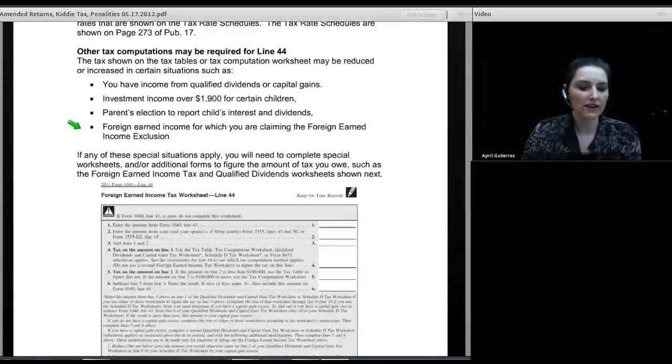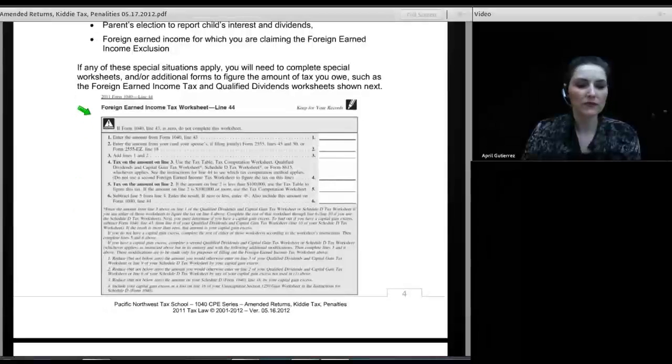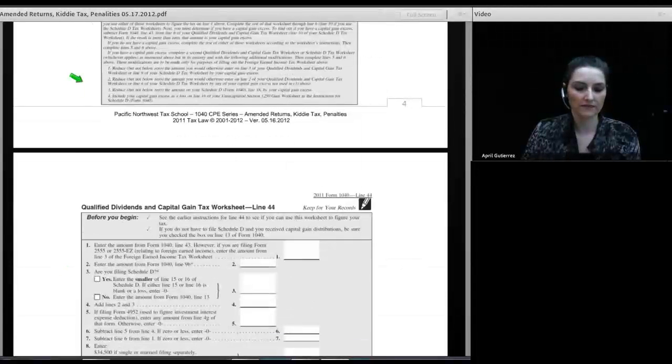And so to do that computation, we have the foreign earned income tax worksheet. And you would need to fill this out just to figure the number that will go on line 44 of the 1040.